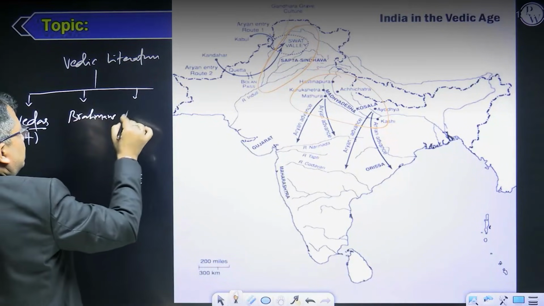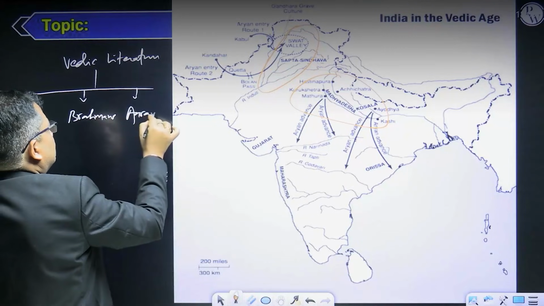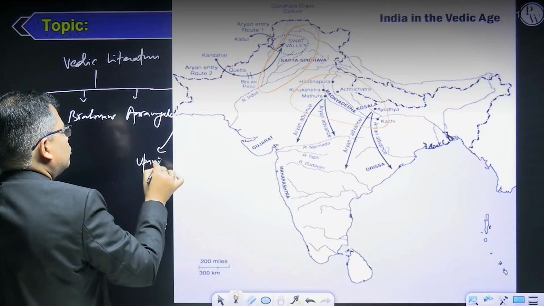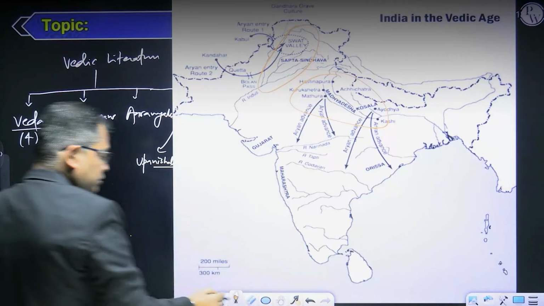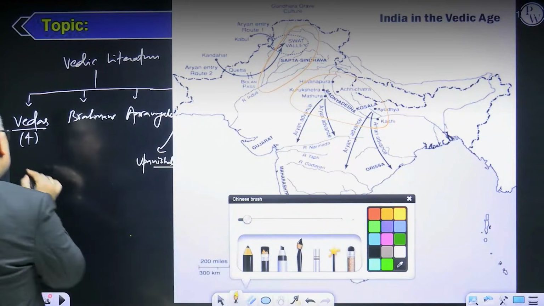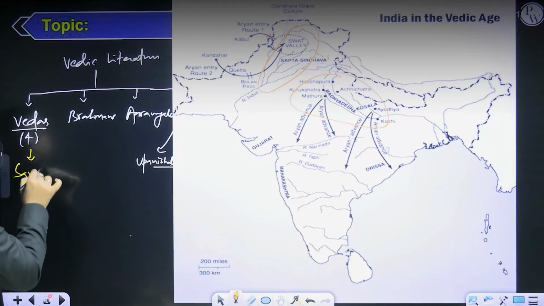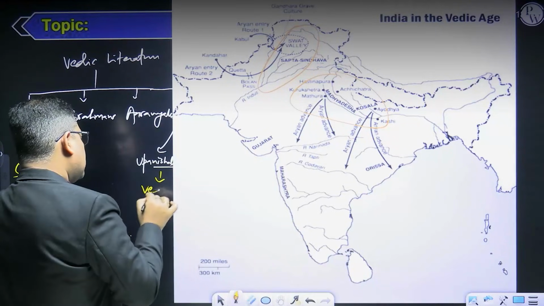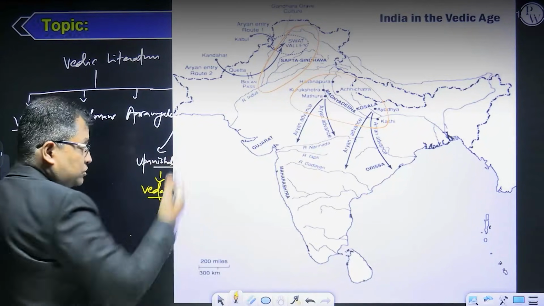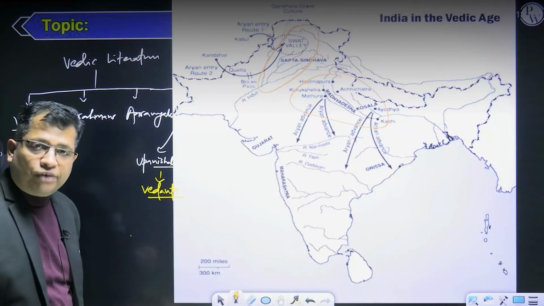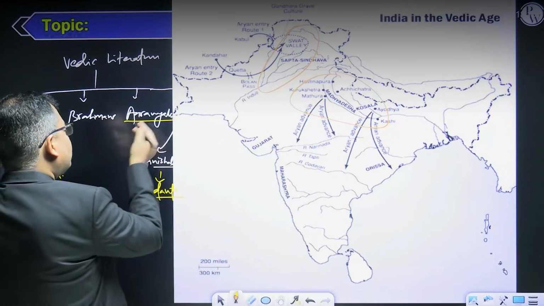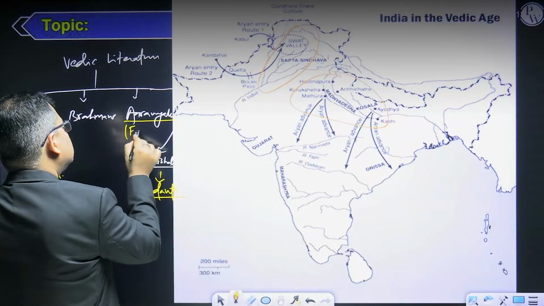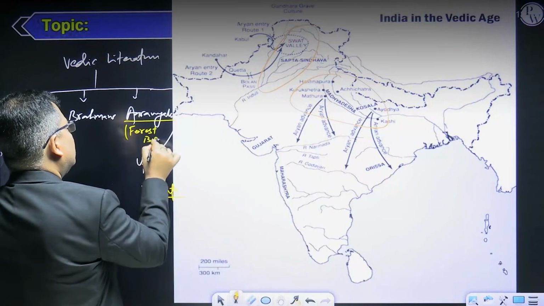Then there are the Aranyakas, and then your Upanishads. These Vedas are also known as Samhita. Upanishads are known as Vedanta, because they are written at the end of the Vedic philosophy. Aranyak is derived from the Sanskrit word Aranya, which means forest. So these are called forest books. So these are some basic things.